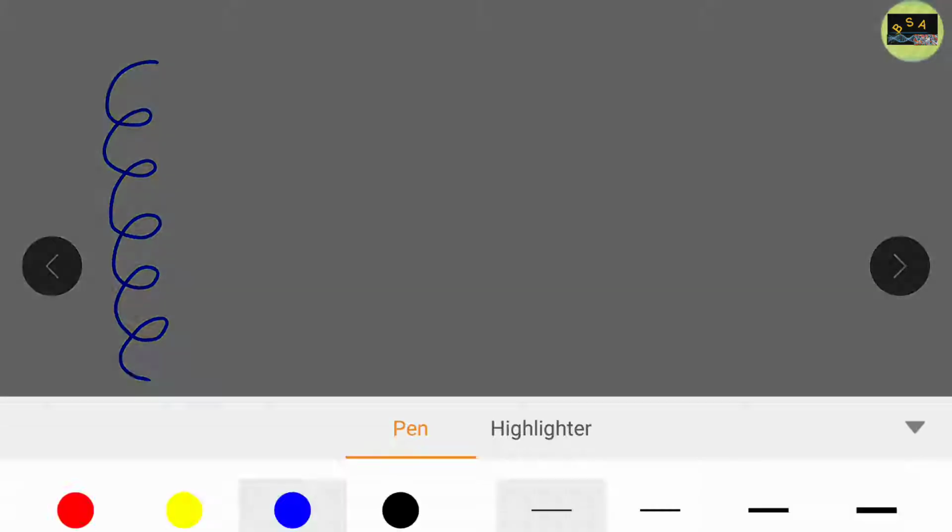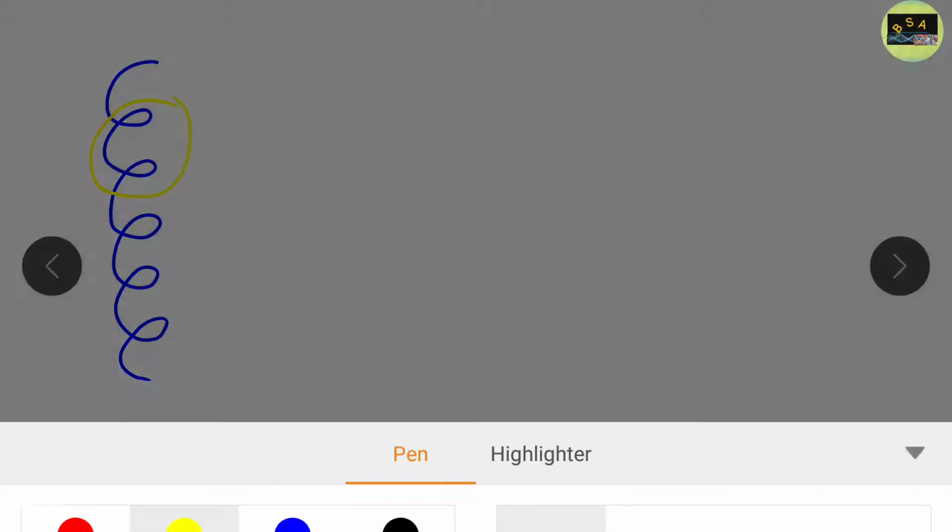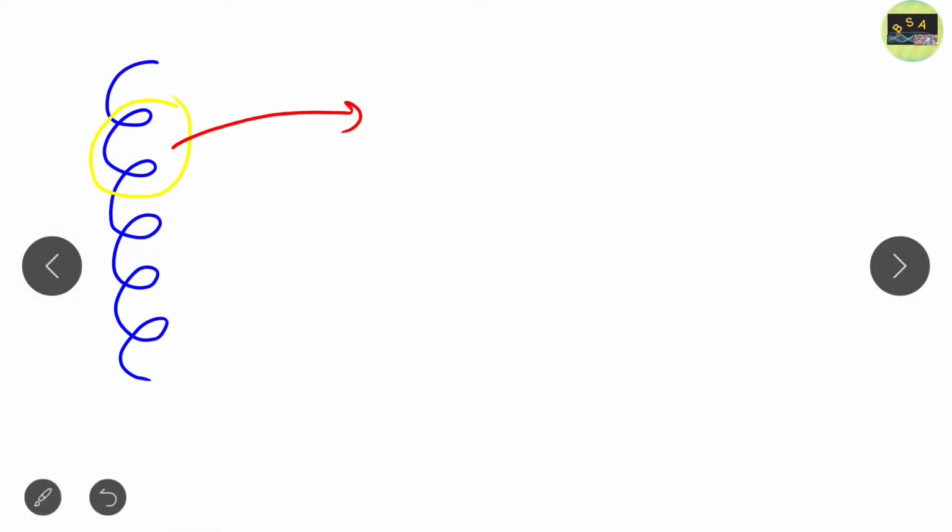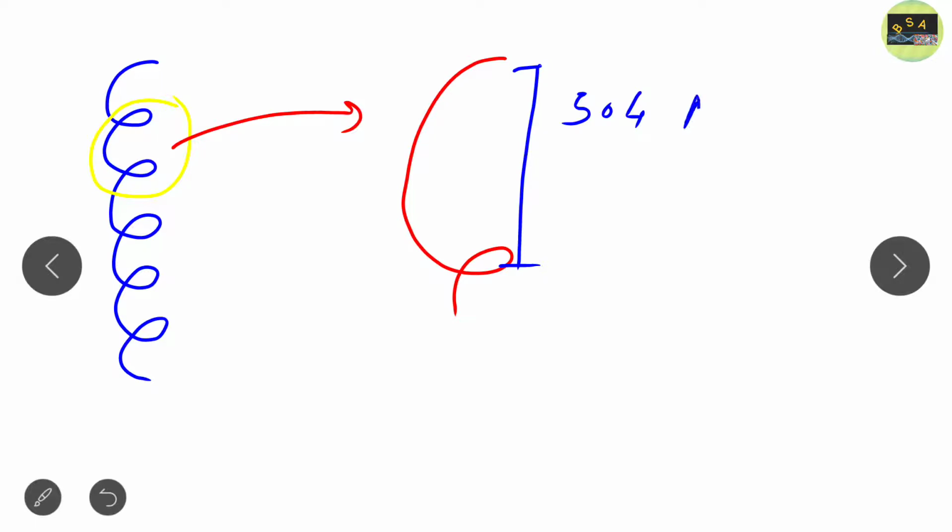Clear? Now suppose we zoom into this part. We zoom one turn and we find it like this. If we measure the length of this one turn, that is known as the pitch. The length of one turn is about 5.4 angstrom, or you can say 0.54 nanometer.